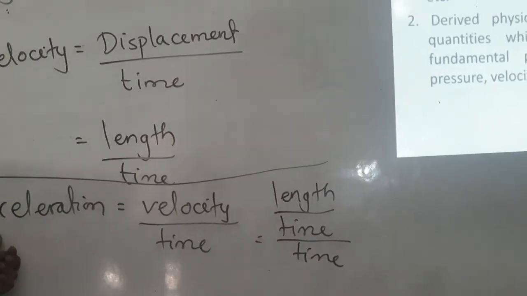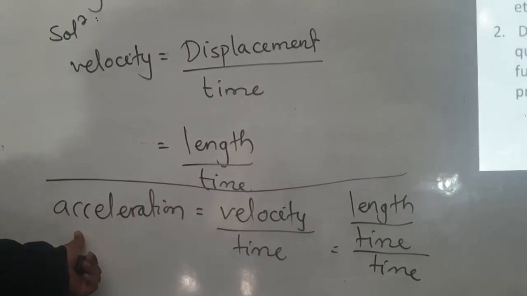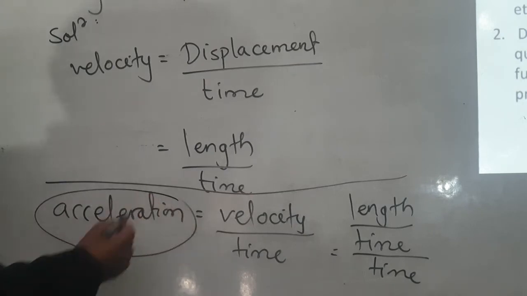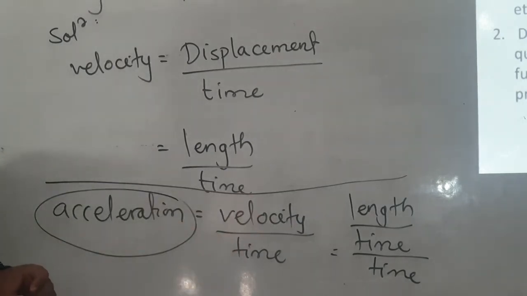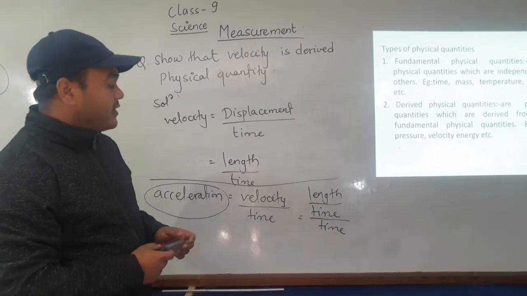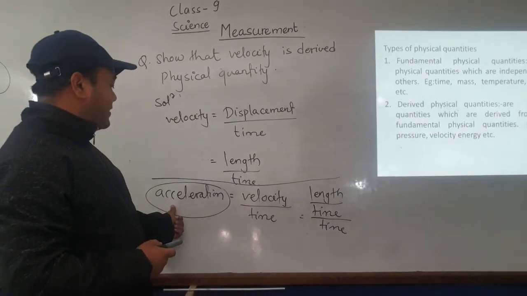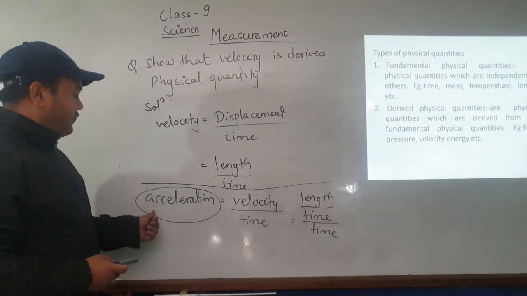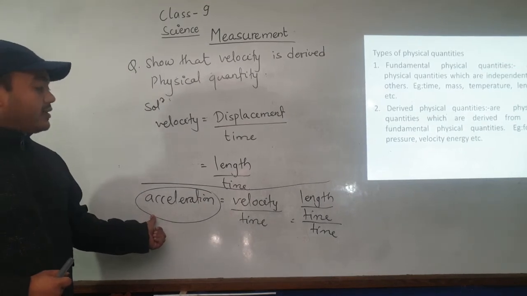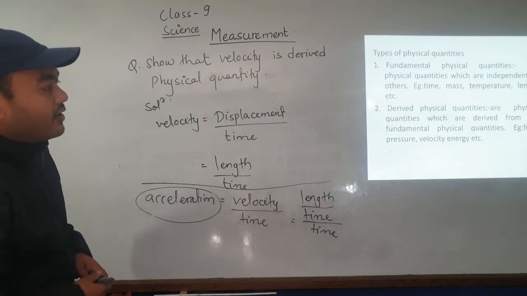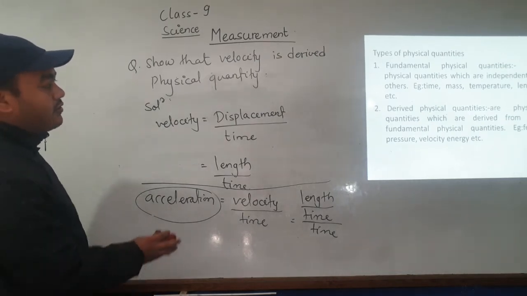So again, acceleration is a derived physical quantity, because we simplify this acceleration in terms of fundamental quantities, and we have listed fundamental quantities like time, mass, temperature, length. So basic fundamental quantities are mass, time and length, and again we express this acceleration in terms of the fundamental physical quantities. So we call acceleration a derived physical quantity. Okay, next example.